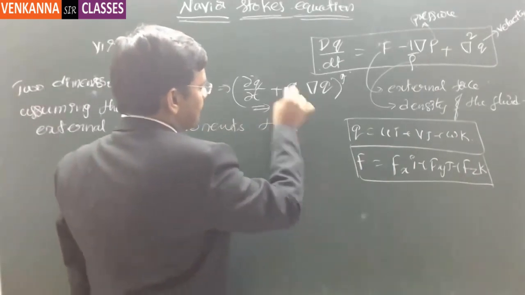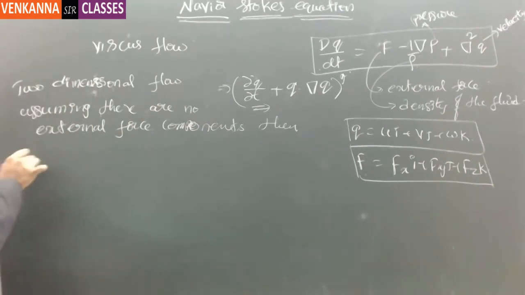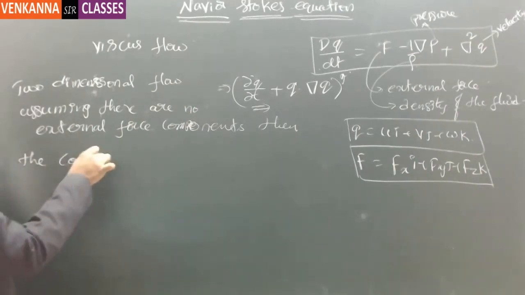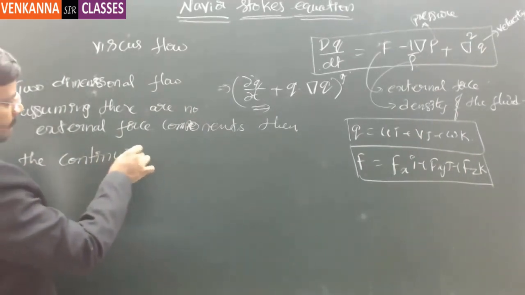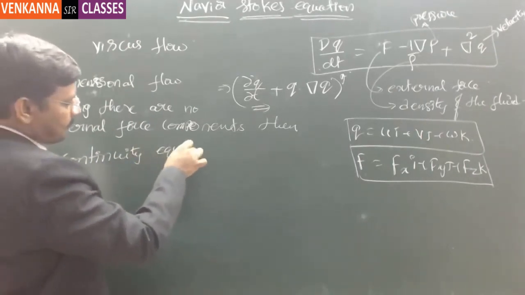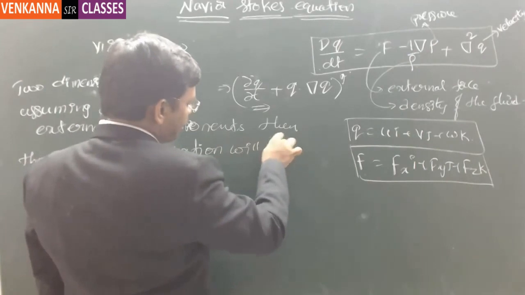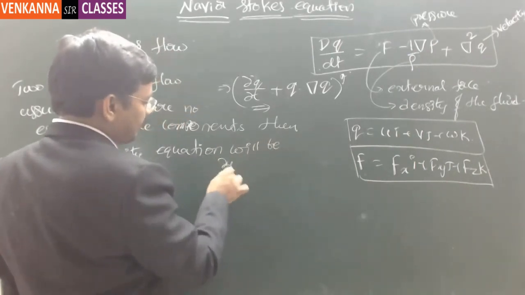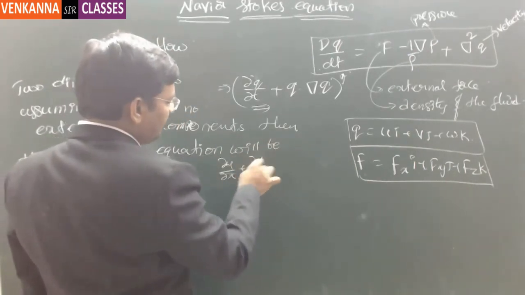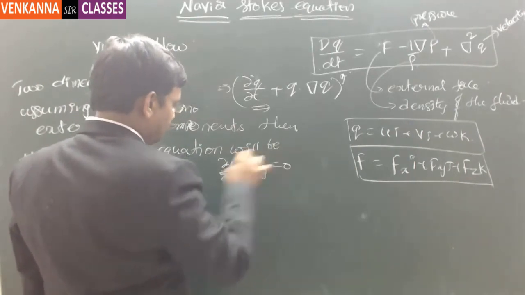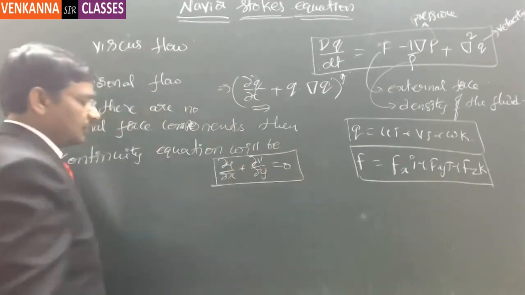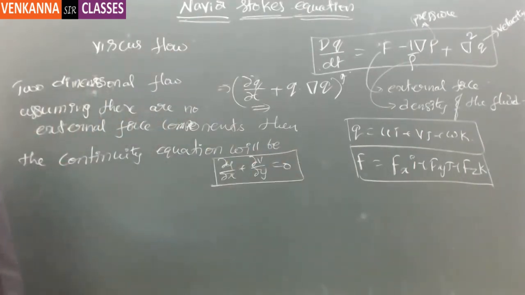Then the continuity equation will be dou u by dou x plus dou v by dou y equal to 0. This is for two-dimensional flow.